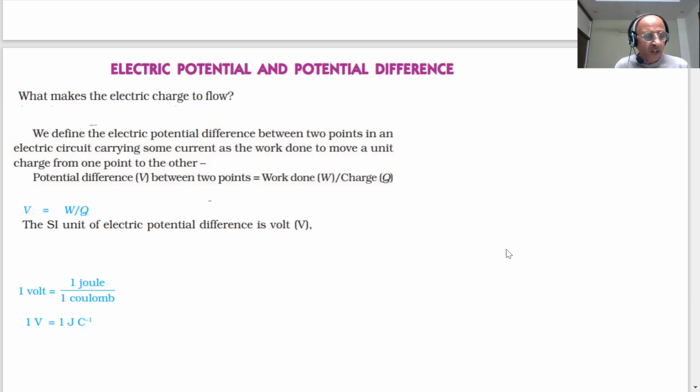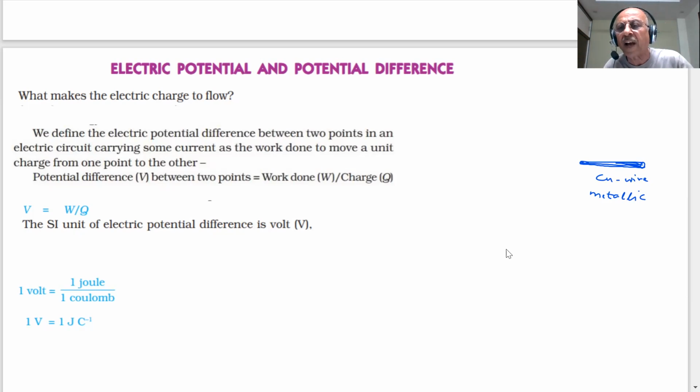Now, students, the question before us is, you will ask me, why will the current flow? Supposing I put a copper wire here. This is a copper wire, a metallic wire. And we said there are electrons which are loosely bound, but if I touch the copper wire, am I getting any shock or any current? Tell me, am I experiencing any current in this wire? The answer is no. There are electrons, but they are not moving, students. They are not flowing. So how will the electrons flow?